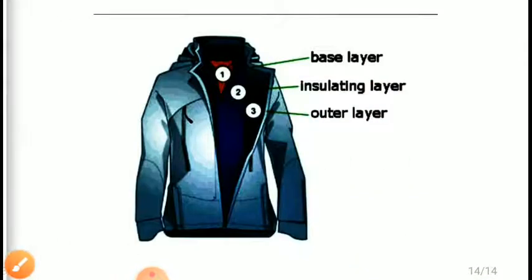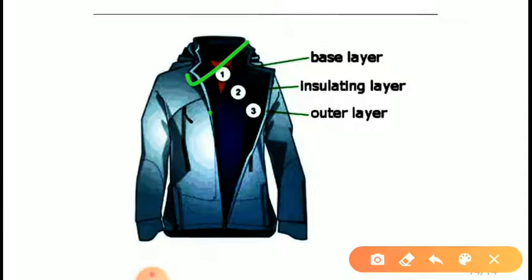Here you can see the picture. This is the base layer, and this is the insulating layer of air. This is the outer layer. This is all about this chapter.